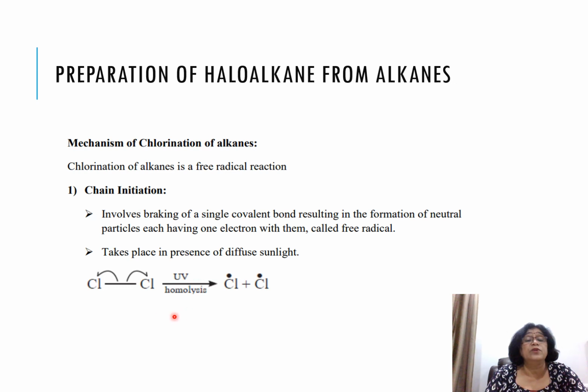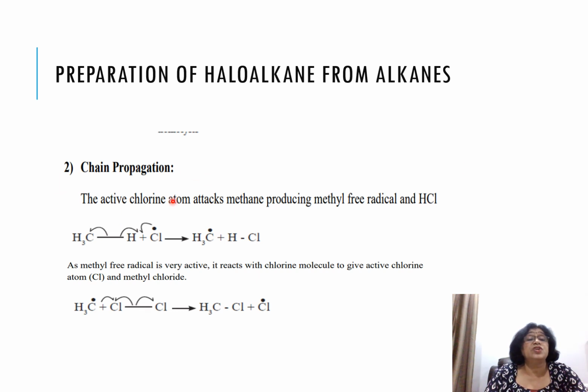chlorine bond breaks homolytically, and this bond, which was formed by one pair of electrons, one electron goes to each chlorine and chlorine free radicals are formed. So this is called homolytic fission because equal number of electrons are going to each one of the atoms, and this happens in the presence of diffused sunlight. Now next step is chain propagation.